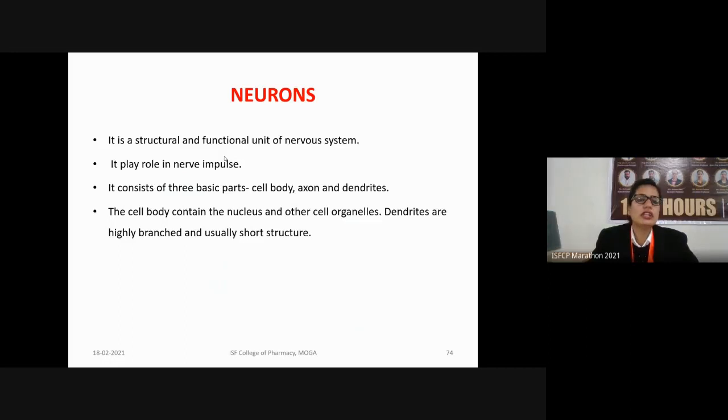As I described, a neuron consists of three main parts: a cell body, an axon, and the dendrites. The cell body of the neuron contains the nucleus and various other cell organelles. Dendrites are highly branched, usually shorter structures. So there are two major receiving portions of the neuron.